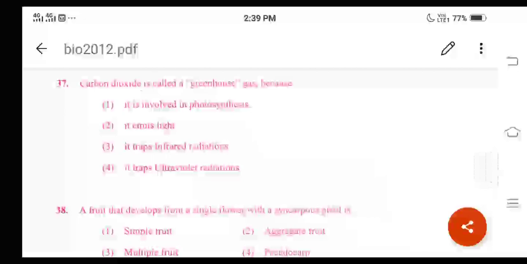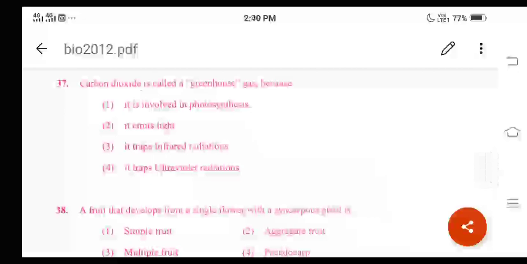It traps infrared radiations. Remember, this question is based on the chapter environmental issues. In the last part, in ecology, we are going to study a chapter called environmental issues. We observe that certain gases in the atmosphere of the earth can trap heat, and these gases are commonly called greenhouse gases.